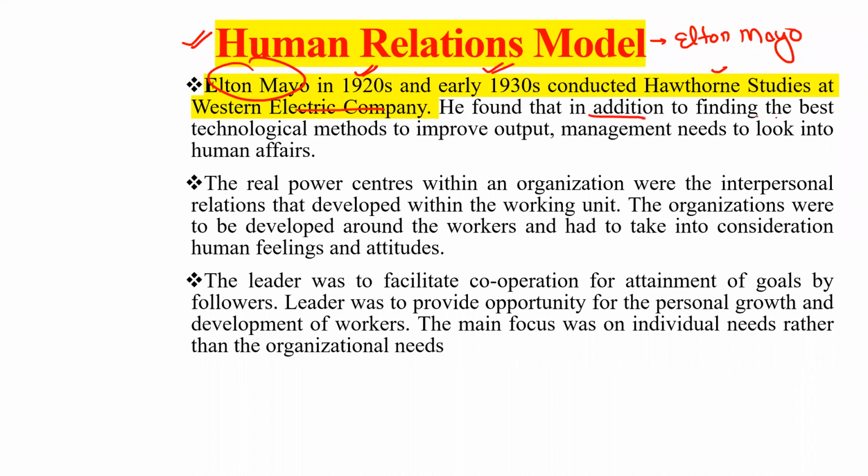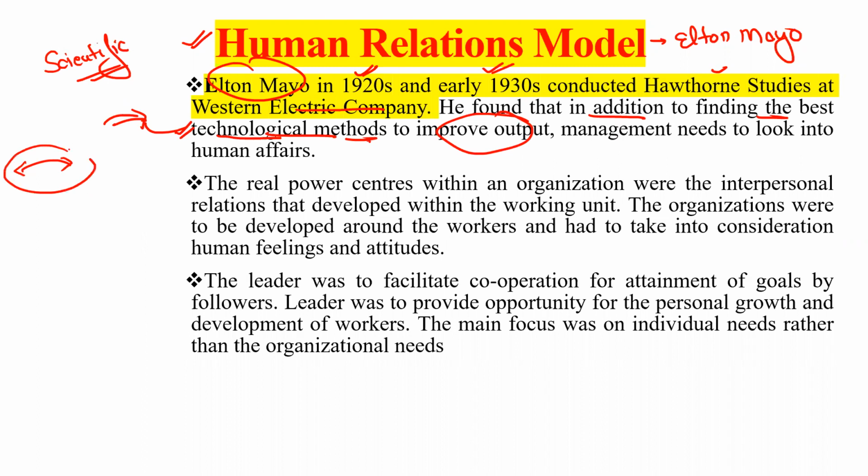He found that in addition to finding the best technological methods to improve output, these theories are interrelated with each other. The first one is about scientific or technical ways, and in the first theory they were not considering the feelings of the employee. But here they say that human relations are most important. Management needs to look into the human affairs.